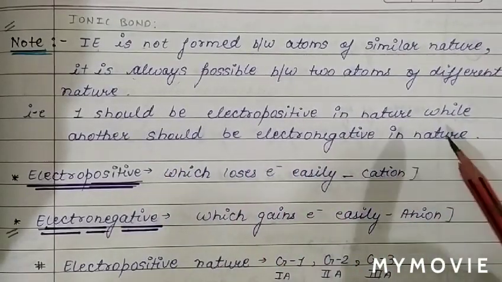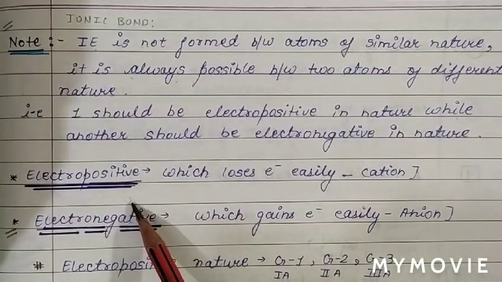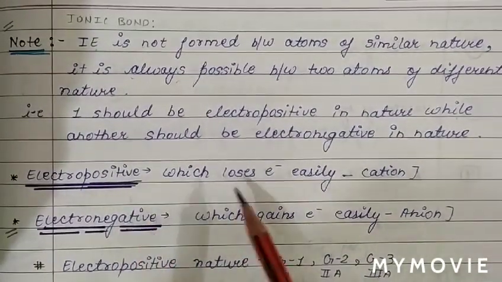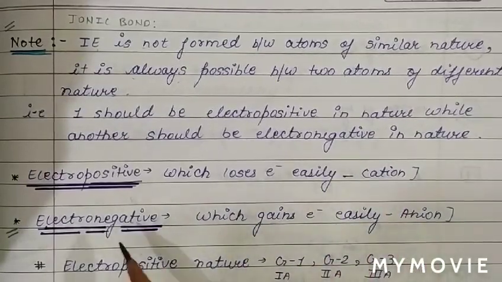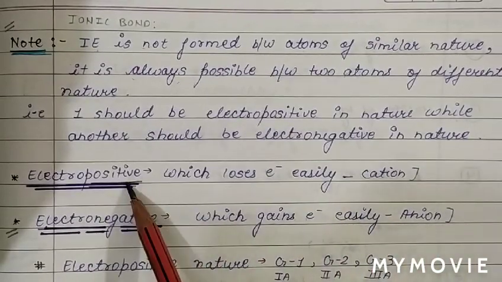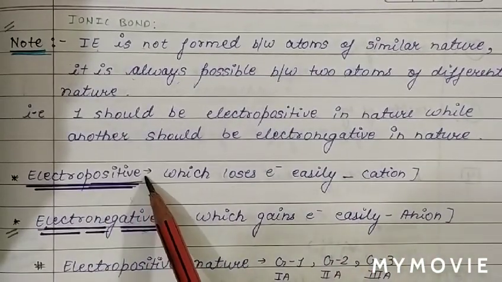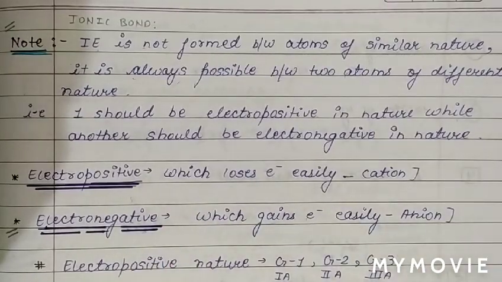As we know the basic definition for electropositive character, one atom loses an electron, which we call a cation, and one atom gains an electron, which we call an anion. So electropositive means electron loss tendency, electronegative means electron gain tendency.